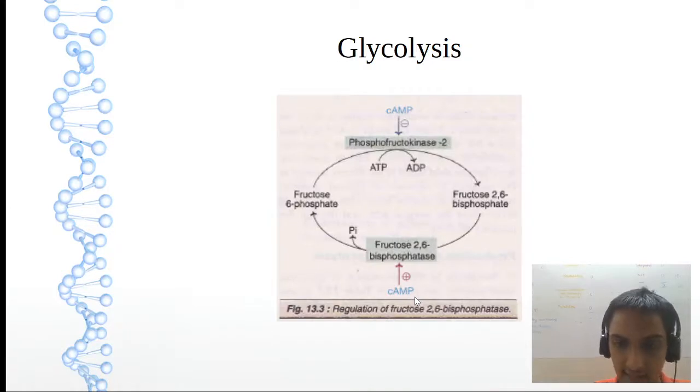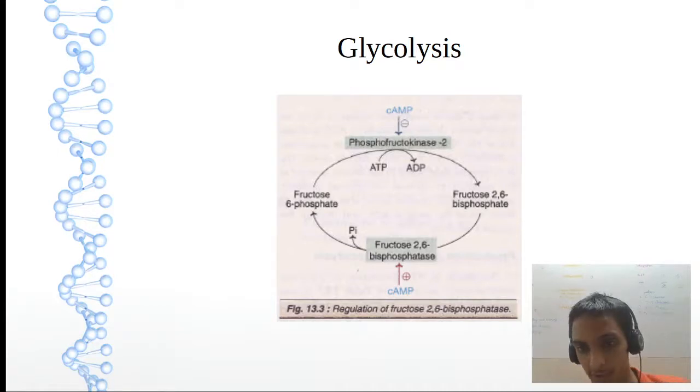Now, let us see the regulation of this pathway. We will first take fructose 6-phosphate to fructose 2,6-bisphosphate. Remember, phosphofructokinase has two forms, PFK1 and PFK2. PFK1 forms fructose 1,6-bisphosphate. PFK2 forms fructose 2,6-bisphosphate.